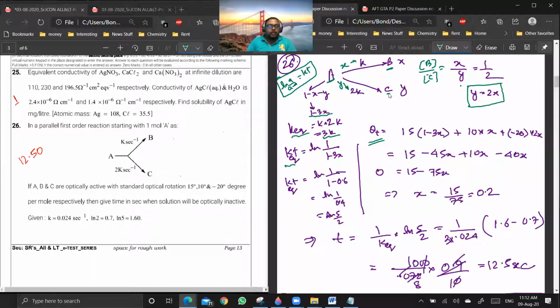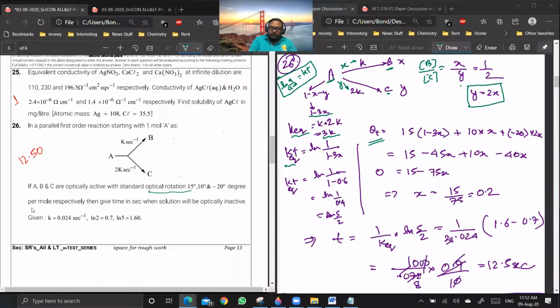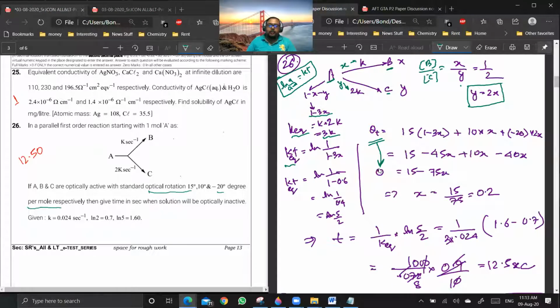Now, what is optical rotation due to A? It would be 15 into 1 minus 3x, because you see, optical rotation per mole is given. So 15 into 1 minus 3x plus 10 into 1 minus 10 into x plus minus of 20 into 2x for C. So if you do the maths, it will come out to 15 minus 75x. Now it is given that we are trying to find out a time when the optical rotation of the solution becomes 0. So this means that theta t is equal to 0, and that is equal to 15 minus 75x. X will be equal to 0.2. Getting my point? Yes or no?